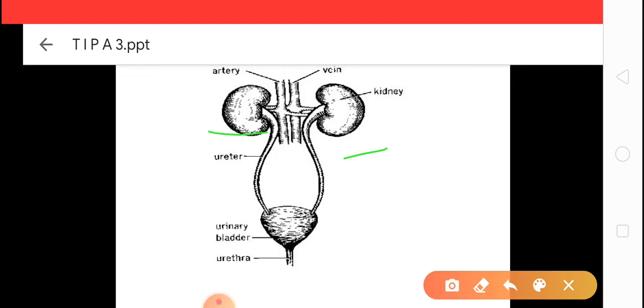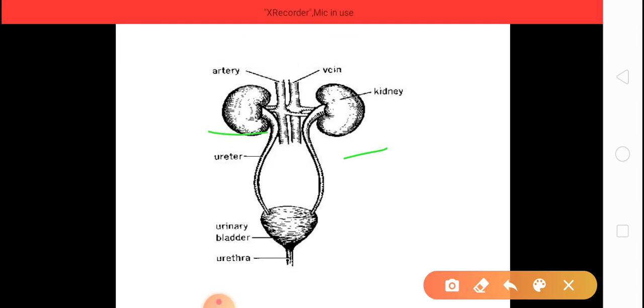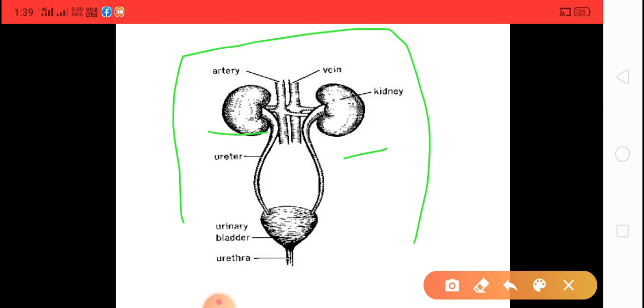Now by the use of this diagram you can understand very well. We have a pair of kidneys. This is our excretory system, which consists of kidneys, ureter, urinary bladder and urethra.